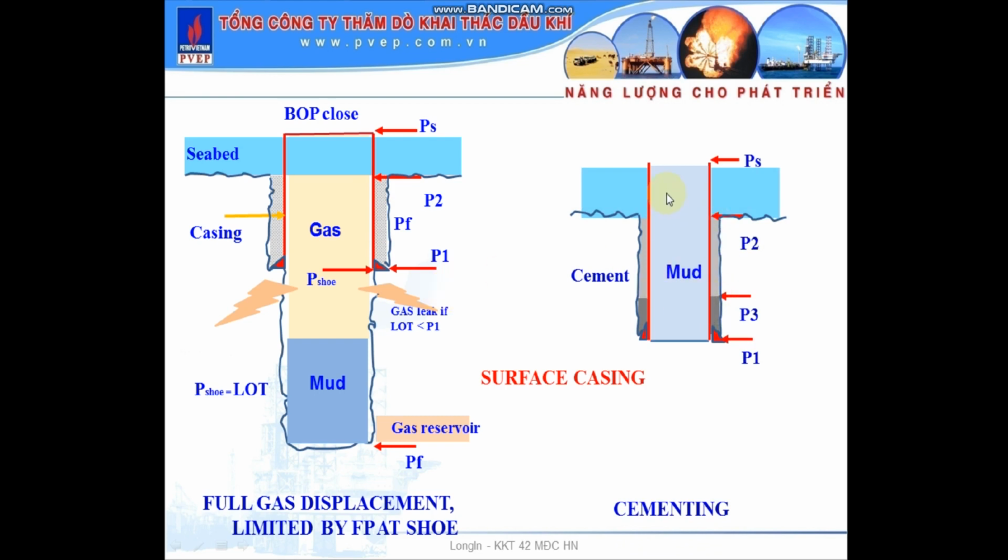Cementing: inside the casing is mud, and outside the casing we have seawater, lead slurry, and tail slurry. We adjust the calculation to 4 points. The first is the surface, the second is the seabed where the mud weight changes, the third is the top of tail where the fluid slurry changes, and the last is the casing shoe.